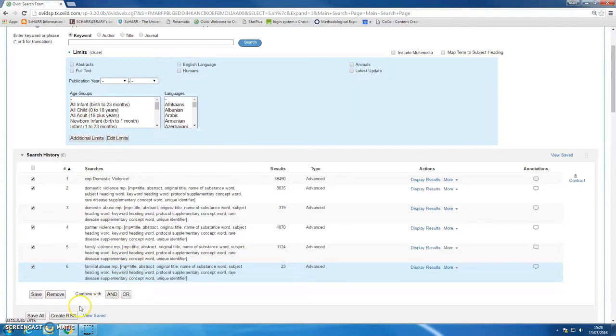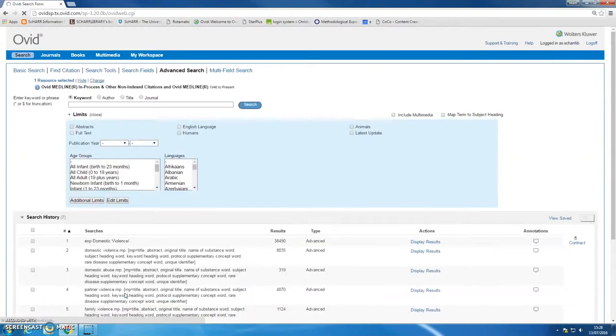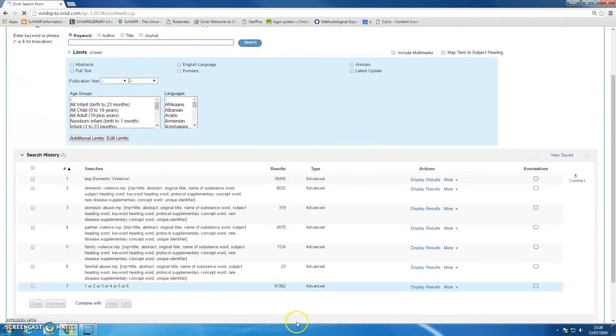I want to combine all those, and I want to combine them with OR, because I don't mind if an article is about domestic abuse or partner violence or family violence. As far as I'm concerned, they're all of interest. So I'll combine them with OR, and that'll basically find me an article that has any of those things present. Right, that gives me a grand total of 41,000 about my first concept.